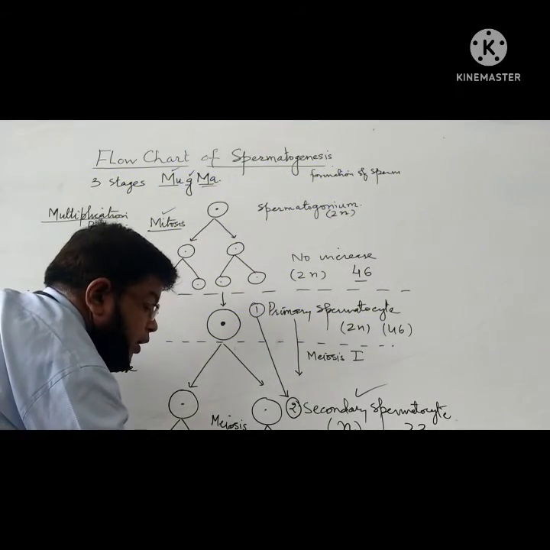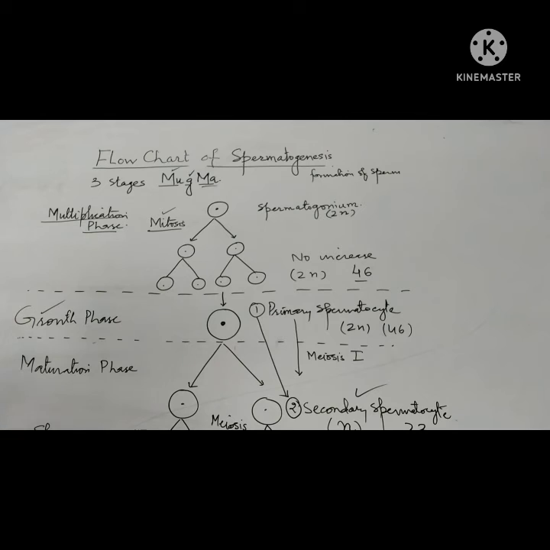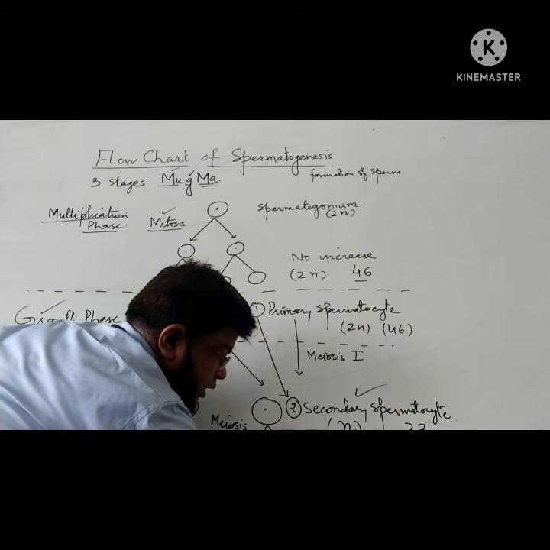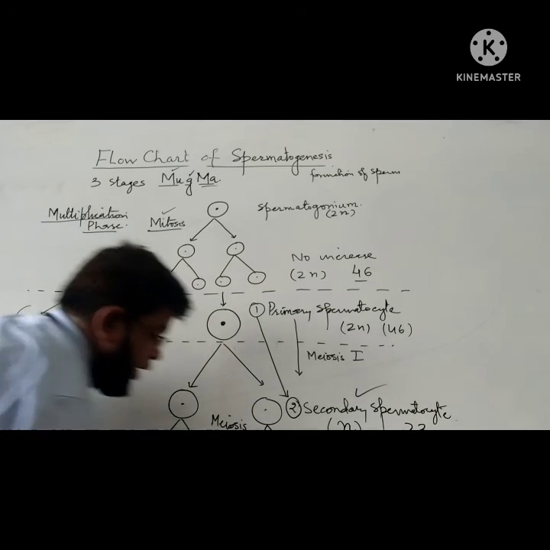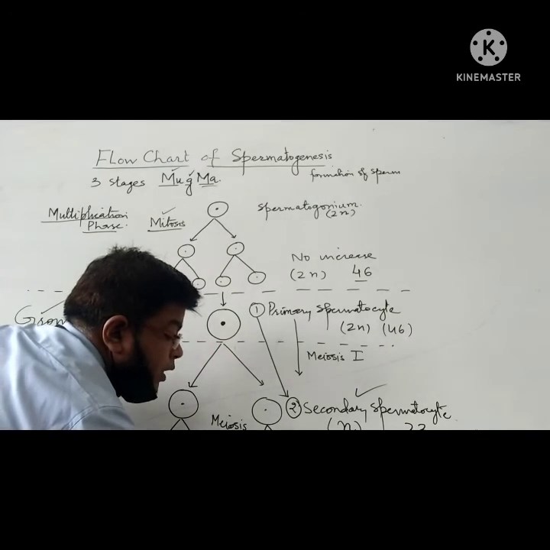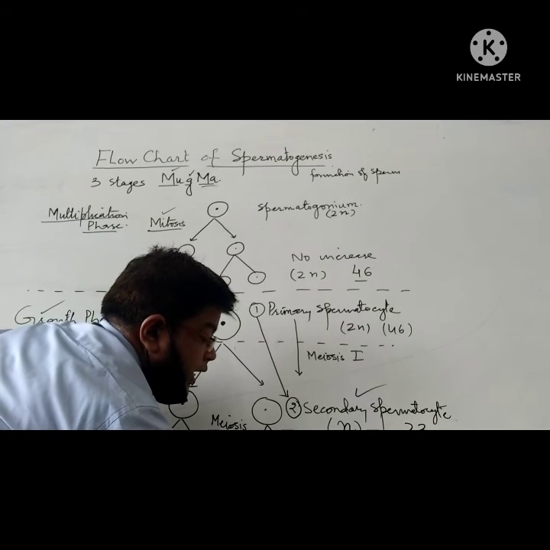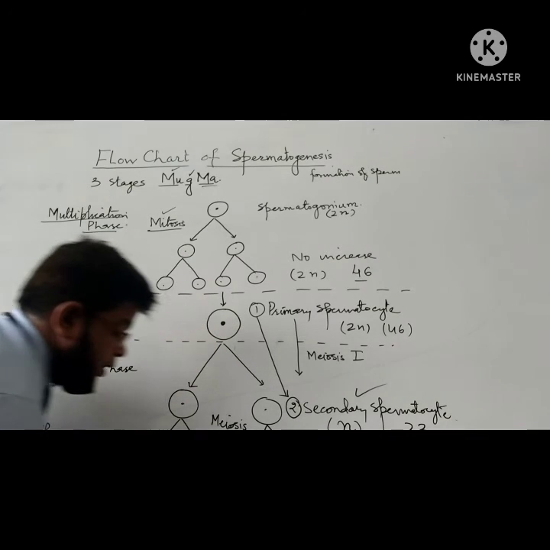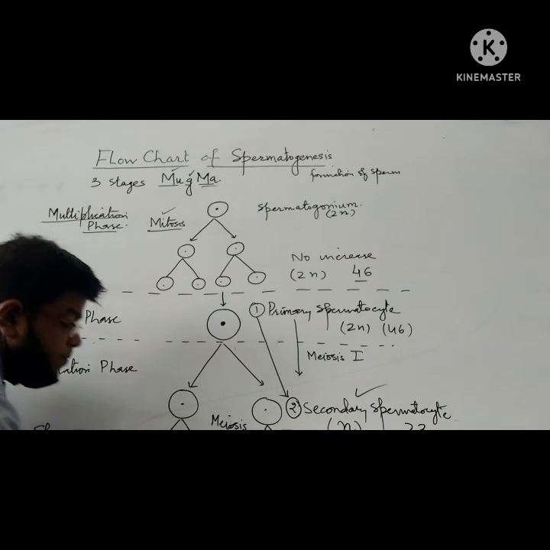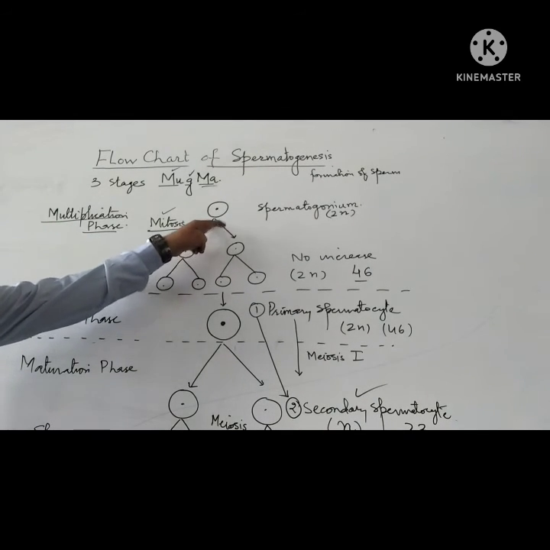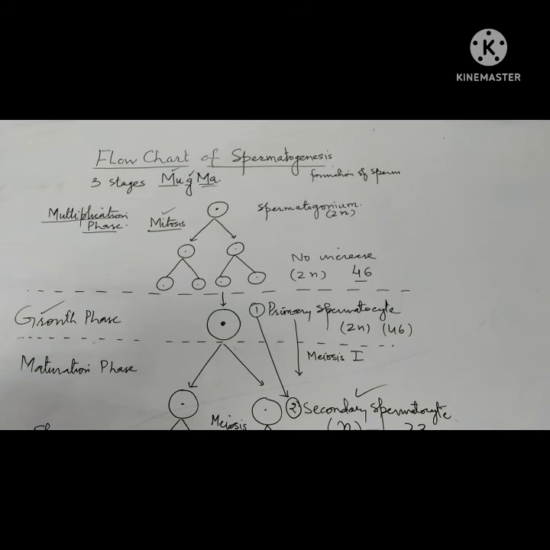However, the spermatid doesn't have the tail. So the spermatids are non-motile structures, whereas the spermatozoa are motile structures. Why are they motile? Due to the tail. So in this way, one spermatogonium gives rise to how many spermatozoa? There are 4 spermatozoa.